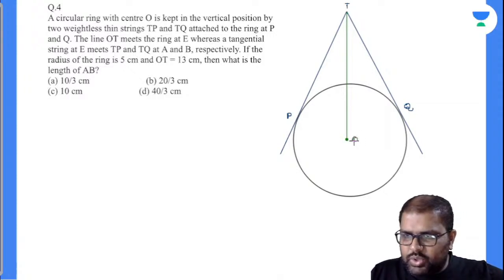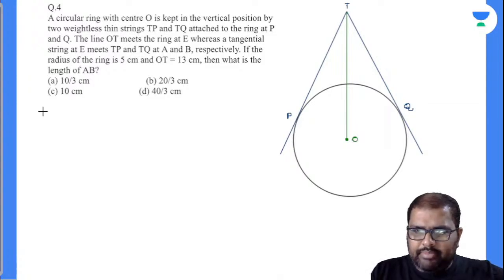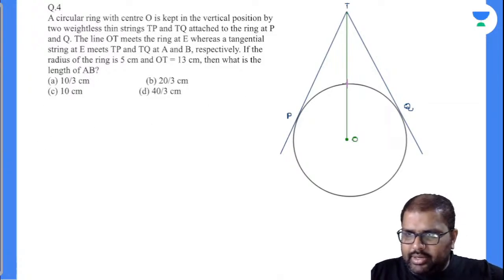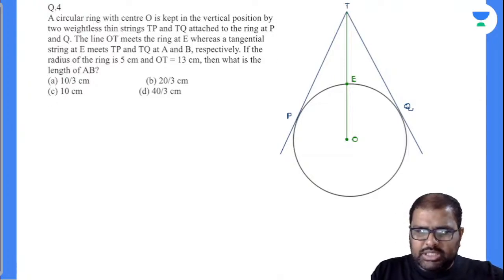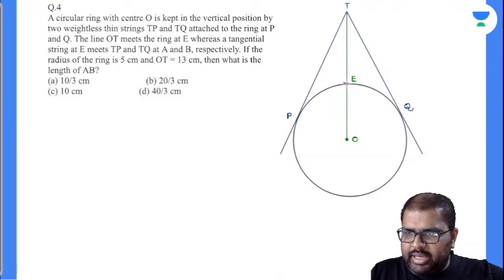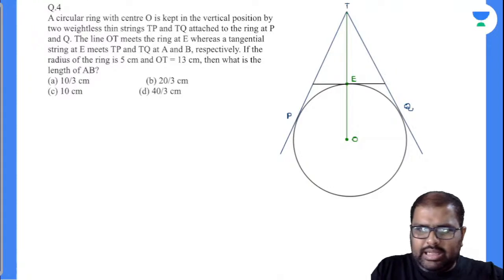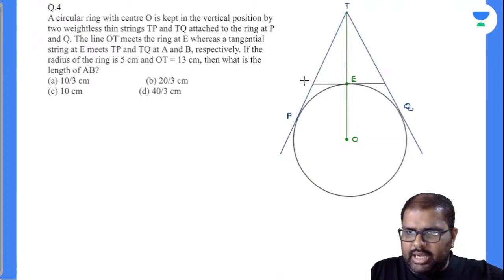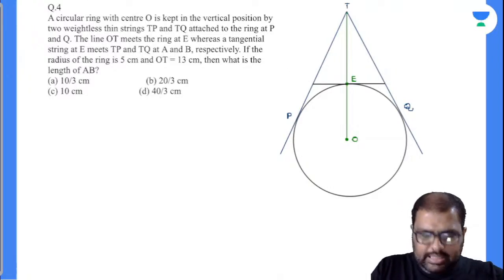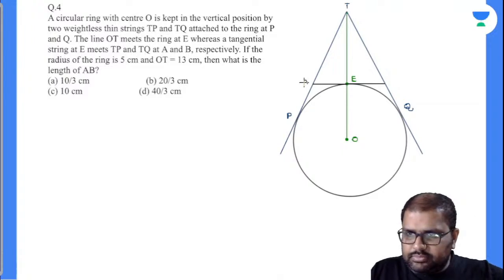The line OT meets the ring at E, I'll take down this point as E. A tangential string at E meets TP and TQ at A and B. Tangential string means like this, from E to P and E to Q. Where they are attached, at TP it is A, and at TQ it is B.